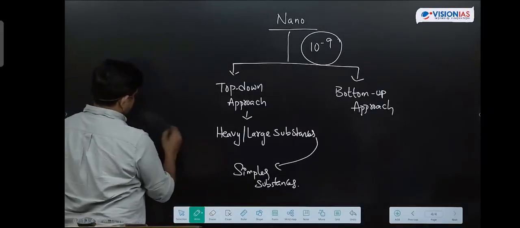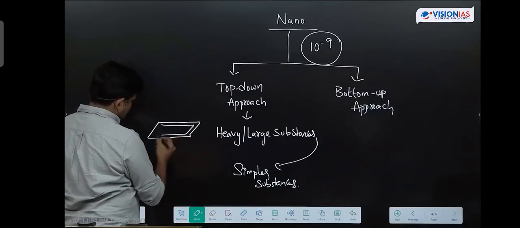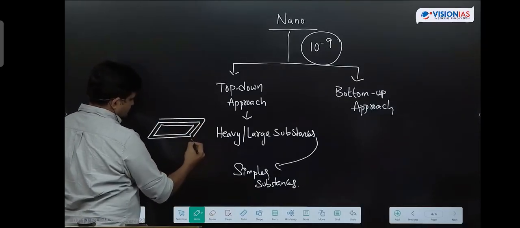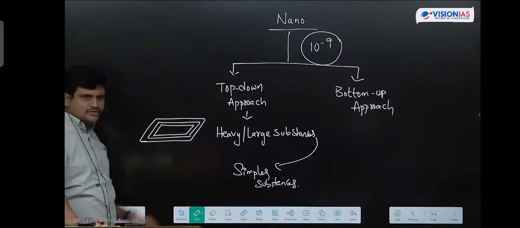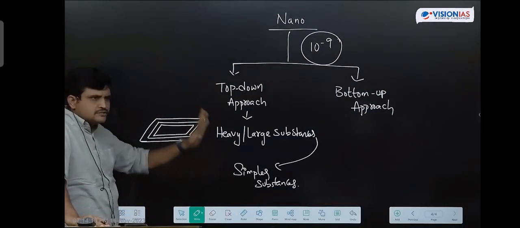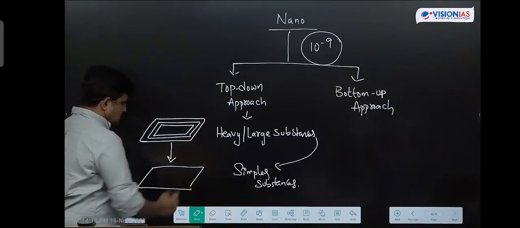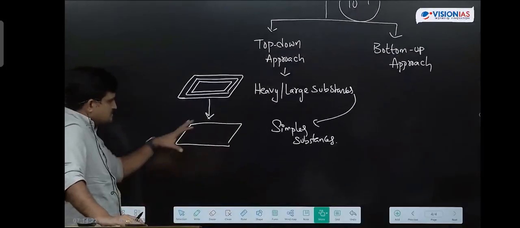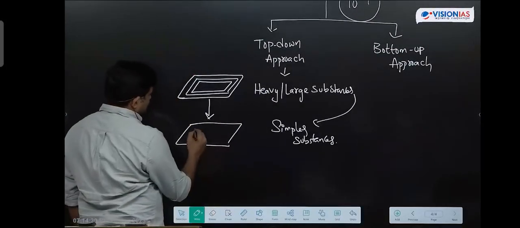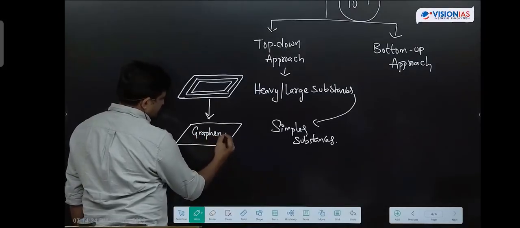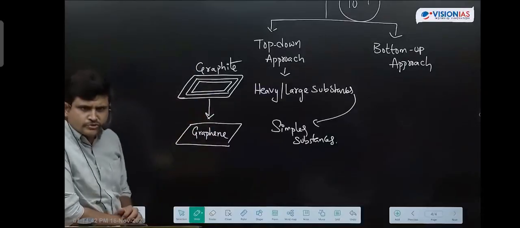For example, take graphite. It is made up of different layers, 7 to 8 layers of carbon atoms. Generally, graphite is an allotrope of what? Carbon. It is made up of carbon. So in nanotechnology, by using this top-down approach, we will separate each and every layer of these carbon atoms. We bring the two-dimensional structure of the carbon atom out separately. We separate each and every layer of the graphite. That single layer of graphite that we have separated out, we call it graphene. That is what top-down approach means.